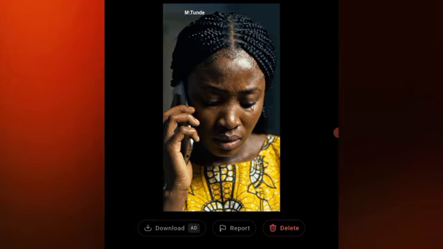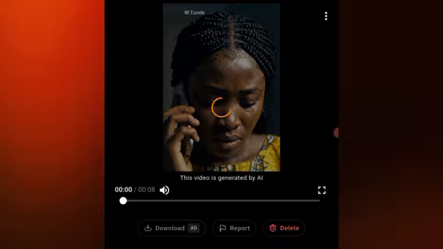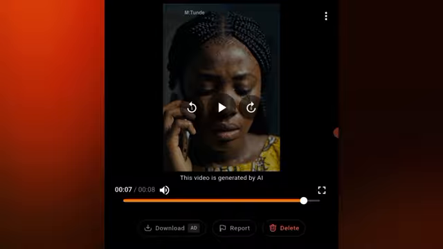Now let me walk you through the exact thing I have in mind, because I'm a queen of continuity. I love my scenes flowing into each other. So I'm going to take a good screenshot of this lady. Right here we have a close-up, she's closer to the camera, and I will take a screenshot of this. Then where she moves a bit away from the camera, maybe showing her environment, maybe her room or office or anything, depending on your own script.